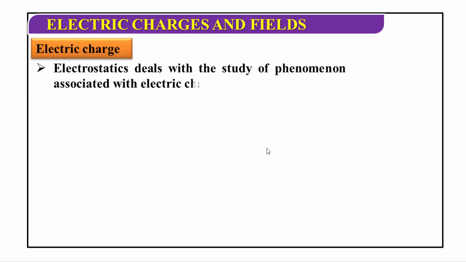This is called electrostatics. Static means the charge is at rest. This is the separate branch of physics which deals with the study of electric charges.